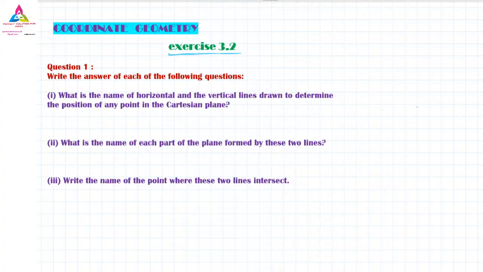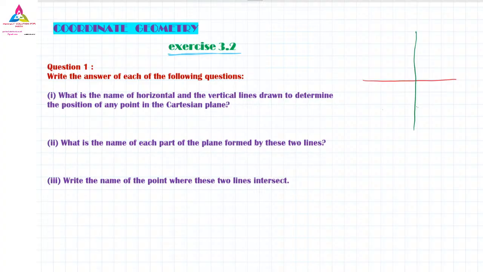Okay, what is the name of the horizontal and vertical line? So here we will have the horizontal line like this. Horizontal means the cross, and the vertical line we will have this way. So what are these called? What is the name of these lines?